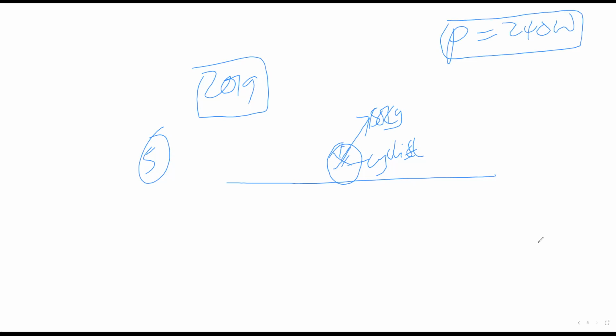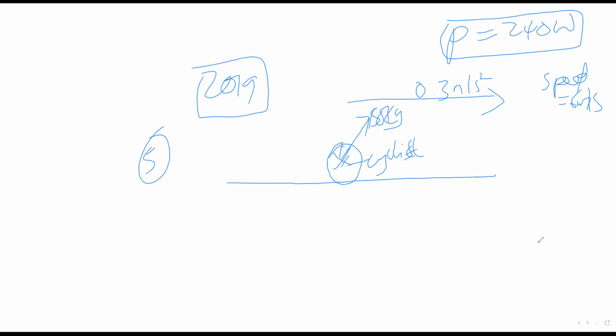Okay, so his acceleration when he's traveling at 6 meters per second is 0.3. So this cyclist is going this way, and the acceleration is 0.3 meters per second squared when he's traveling at a speed of 6 meters per second, which is our velocity.